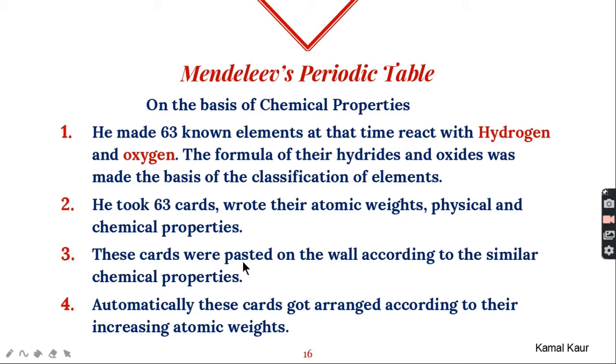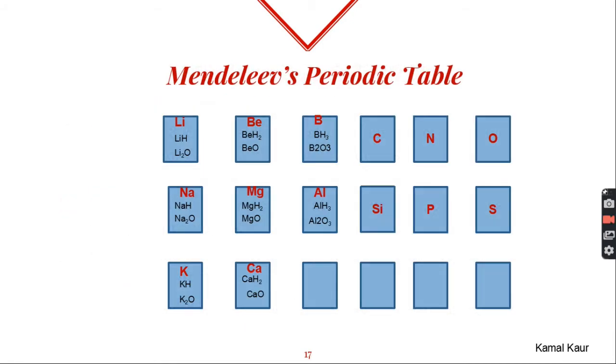Then he started pasting these cards on the wall according to similar chemical properties, meaning the elements which showed similar formulas for hydrides and oxides were pasted one below the other. So he found that lithium, sodium, potassium showed similar kinds of compounds with hydrogen: LiH, NaH and KH. With oxygen, they formed Li2O, Na2O and K2O. Similarly, beryllium, magnesium, calcium formed BeO, MgO and CaO. And in the same manner, all those elements which showed similar properties were pasted one below the other on the wall.